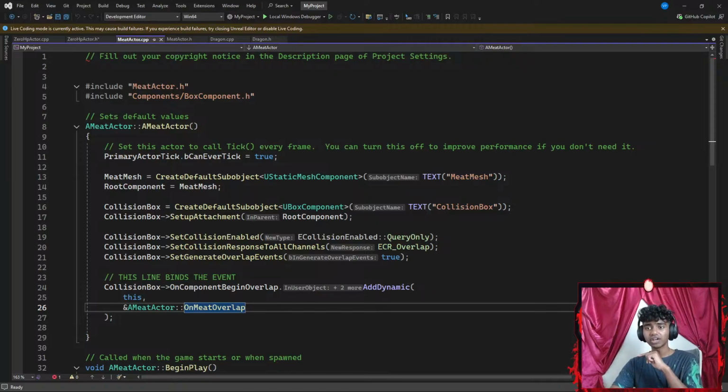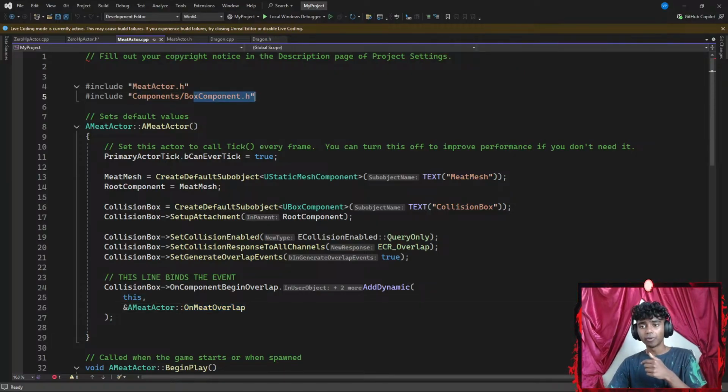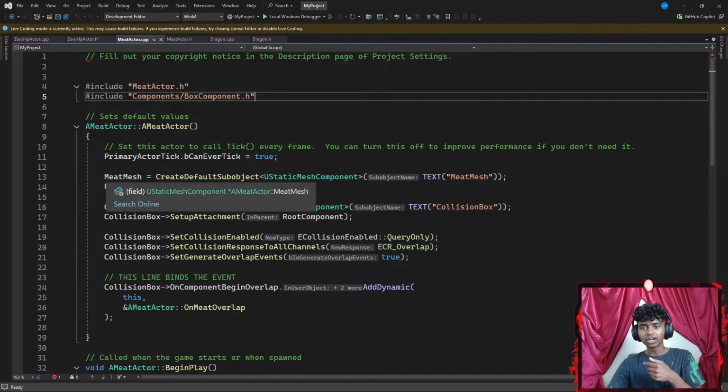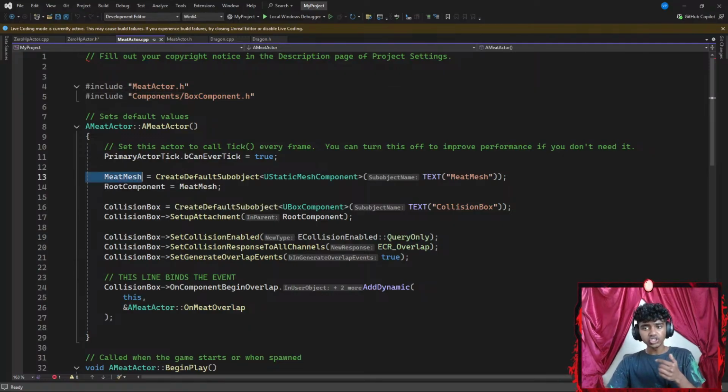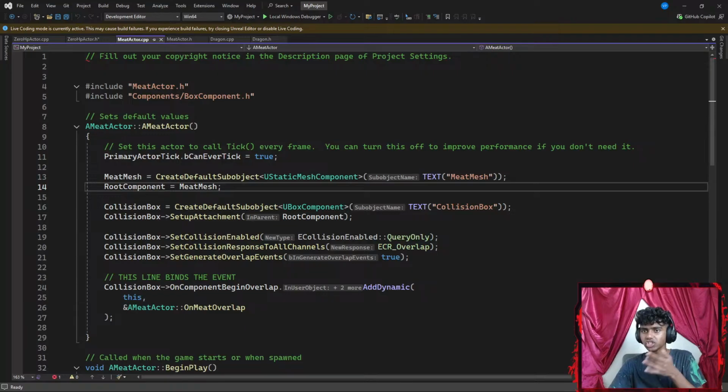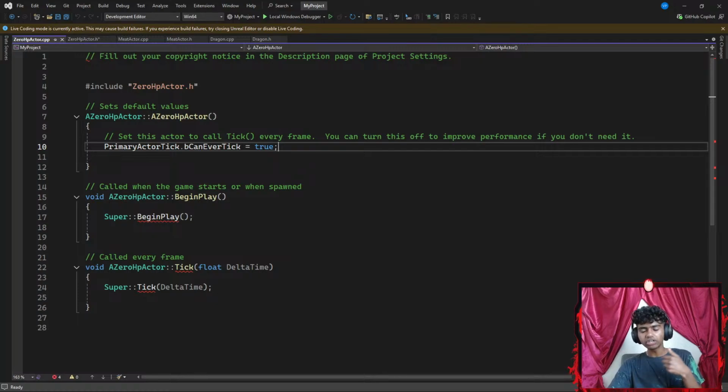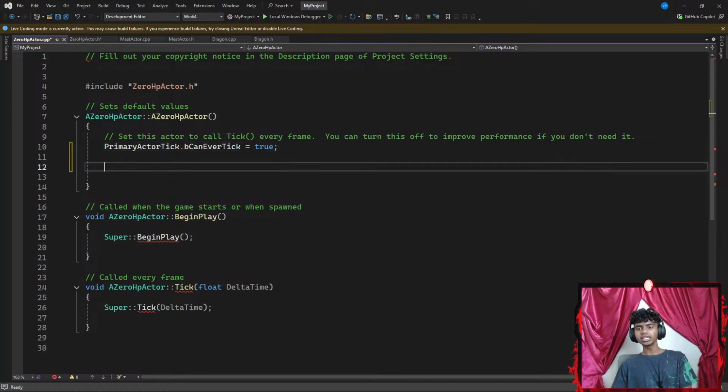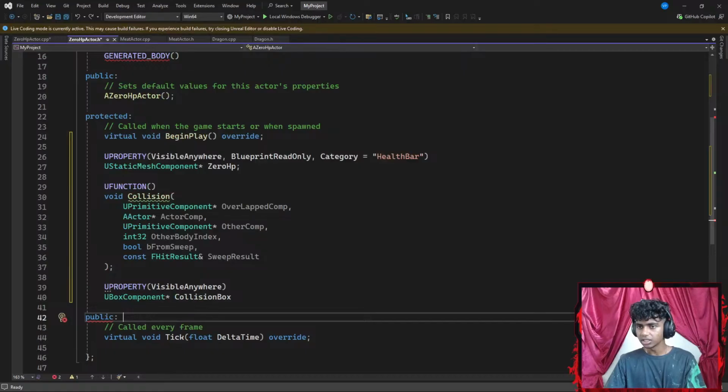Here, I gotta create a lot of stuff in my constructor, but firstly, I gotta include my box components as header files. Then, I gotta set my mesh to create a sub-object from that mesh. Let's call it my mesh. So I gotta go ahead and create a sub-object for my 0 HP health bar. I'm gonna go with something like 0 HP. Okay, is this what it's called? 0 HP, there we go.